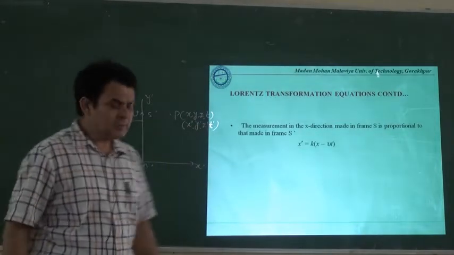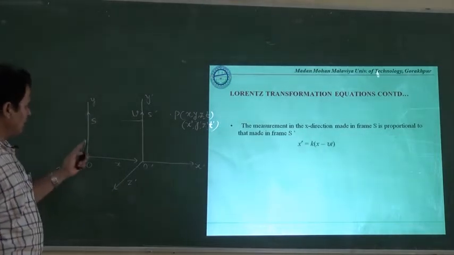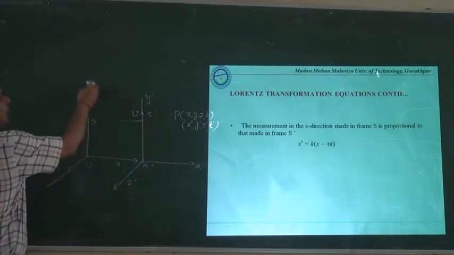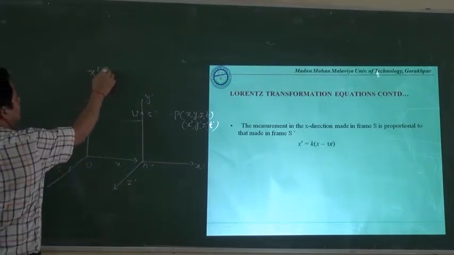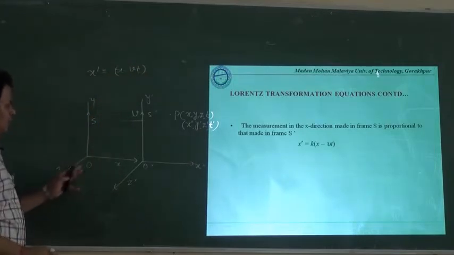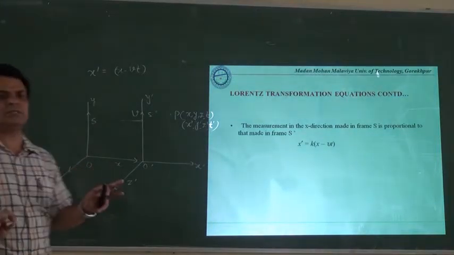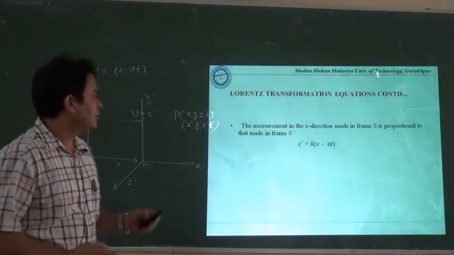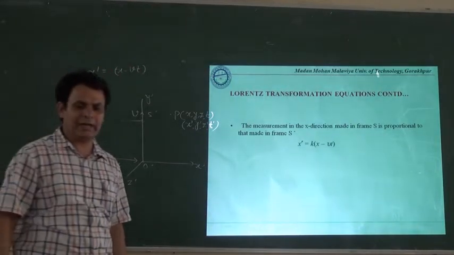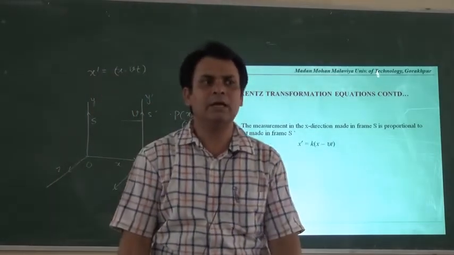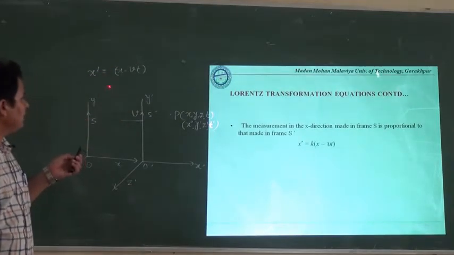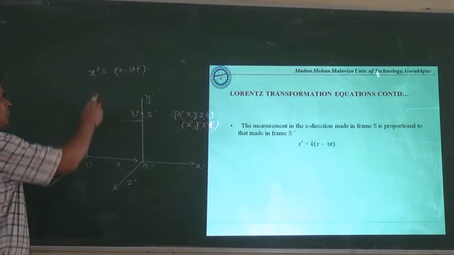If anybody asks what is the relation of x dash to x, then obviously we have seen that x dash is equal to x minus vt, as you transform the x coordinate as suggested by Galileo. Since S dash is moving along the x axis, this equation will be valid here, but not exactly in this way.